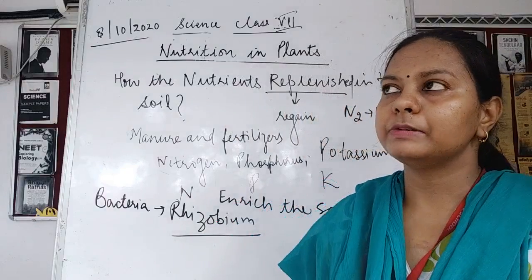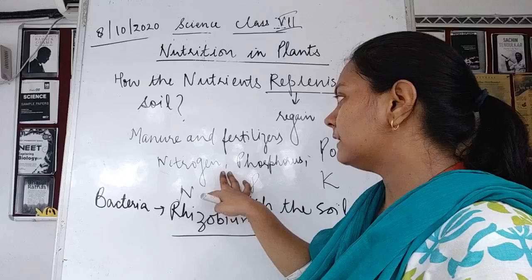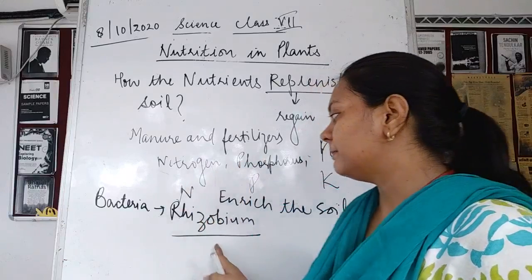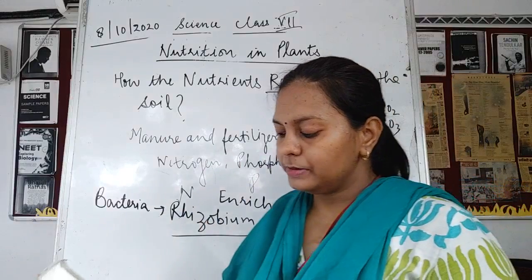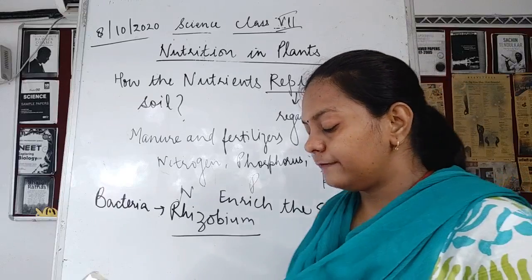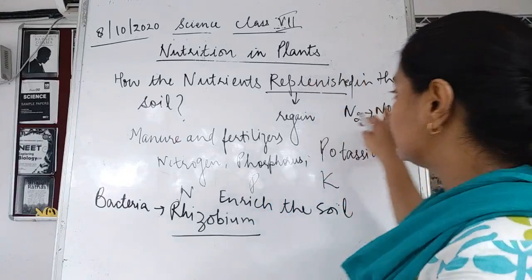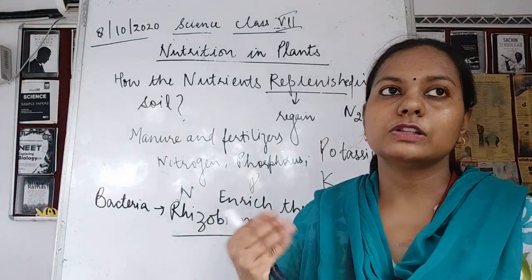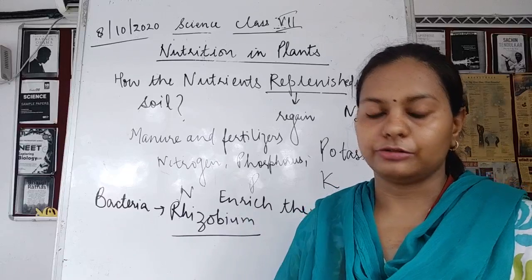So the nutrient is being regained, the nitrogen deficiency would be completed because of the presence of this rhizobium bacterium in the soil. Now, rhizobium takes up atmospheric nitrogen and converts it into a usable form of nitrogen, which is nitrites and nitrates. Remember this. These are the two simpler forms of nitrogen, because of which the plants are able to take up the nitrogen.